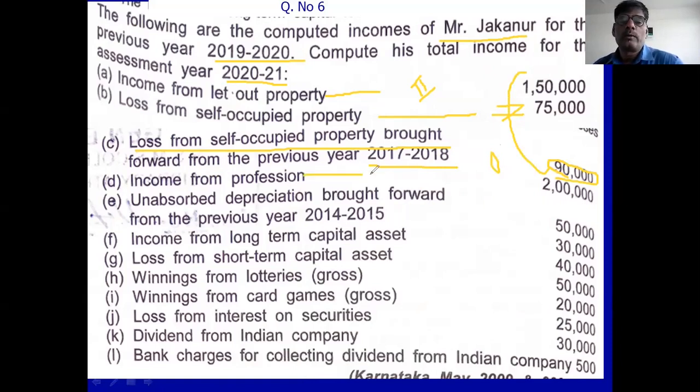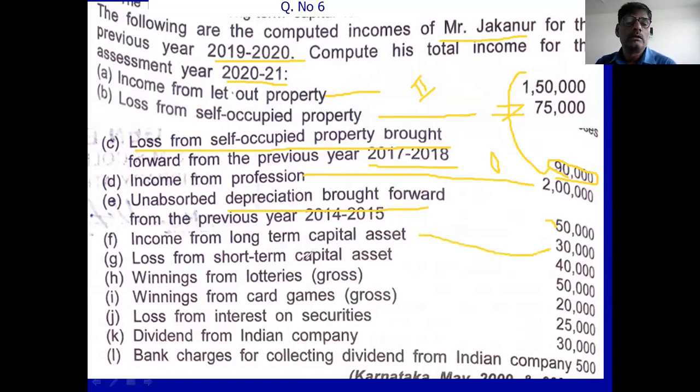Next, professional income is 2 lakh. It is the third head. Then unabsorbed depreciation brought forward is 50,000. This is to be adjusted in the current year income. Then income from long-term capital asset, 30,000.